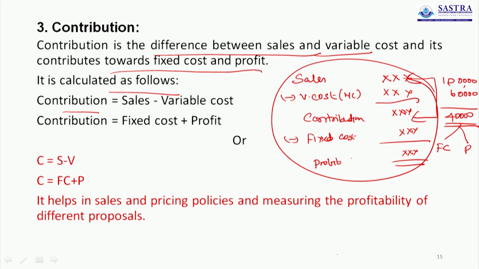When you start from the beginning, from sales, you can use formula number 1. When you start from the bottom, I mean from profit, you can use the second formula. It is also C equals S minus V, C equals FC plus P. It is in words, this is in letters, that's all.